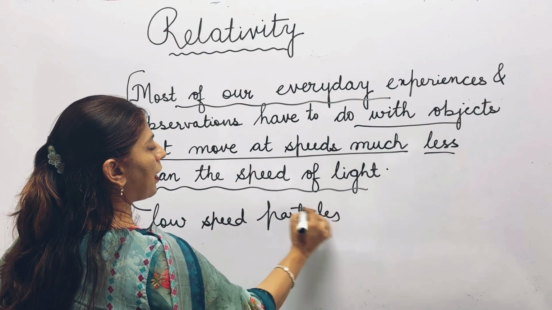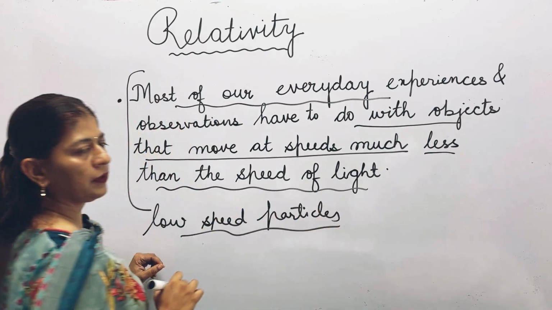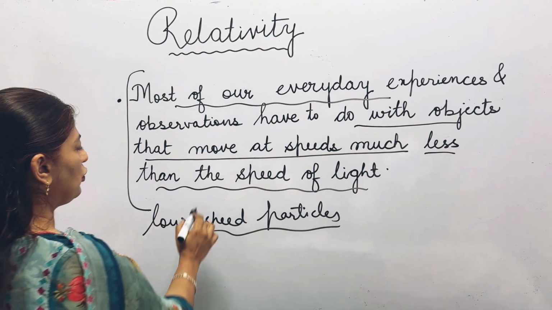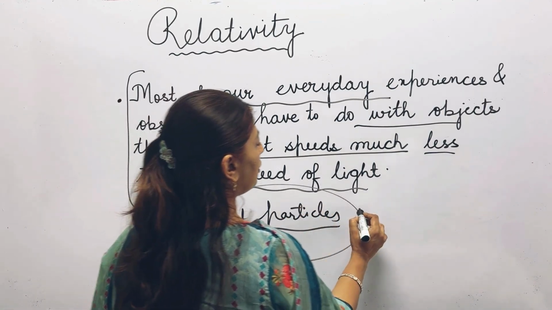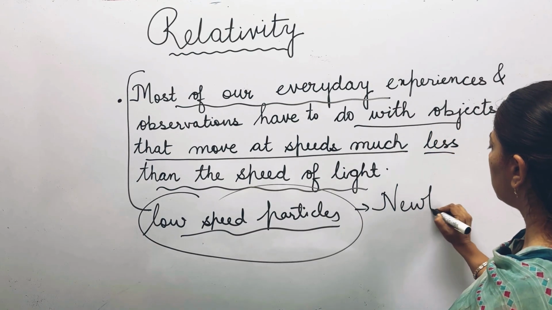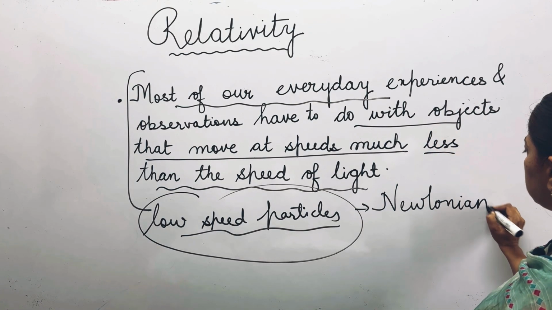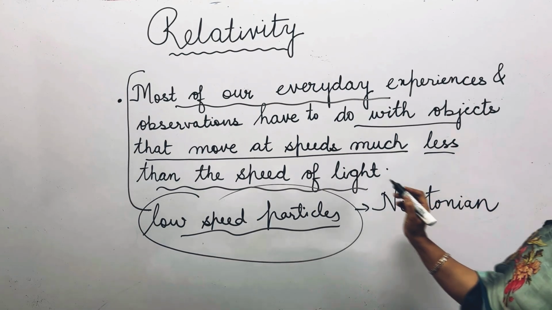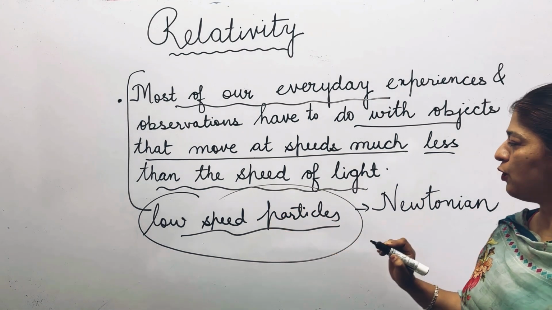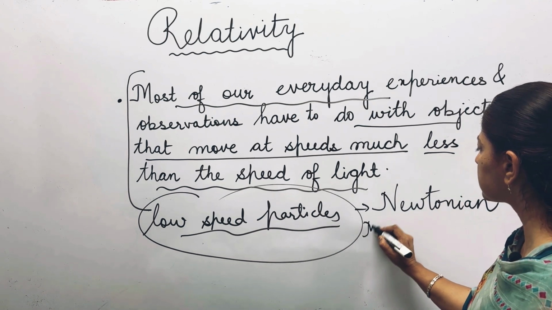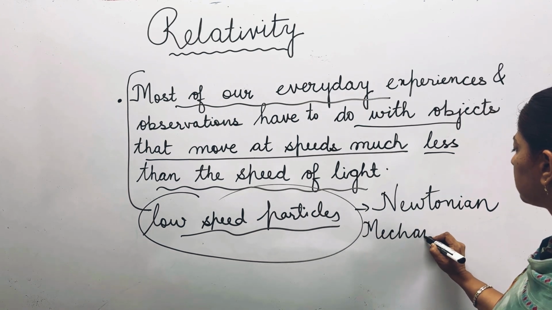For these low speed particles, the mechanics that has been formulated is Newtonian. Low speed particles follow Newtonian mechanics, the laws that were given by Newton. So they work well for the low speed particle. So Newtonian mechanics is formulated for these particles.